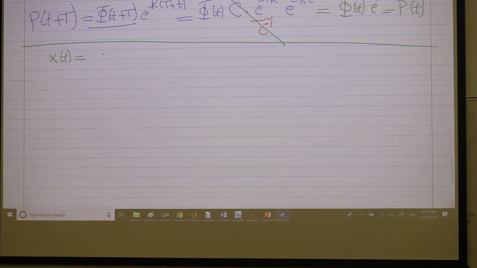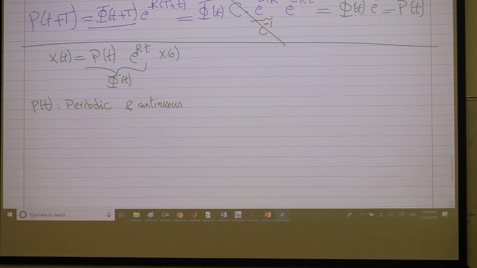x of t, which is phi of t times x of 0. Phi of t is just your P of t times e to the RT. This is your phi, according to the Floquet decomposition. And now, the fact that P is periodic, and actually it's continuous as well.